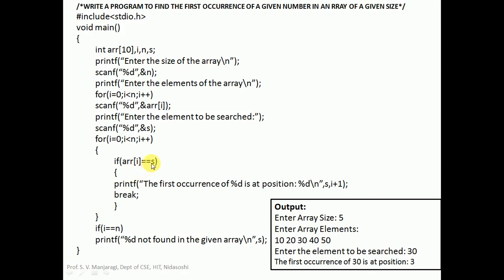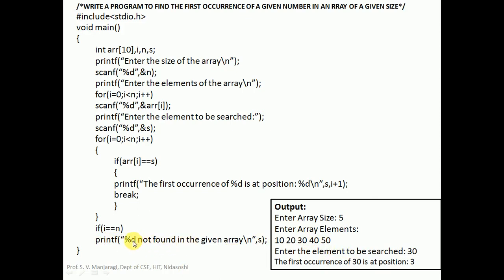And if the element s is not present in the array, then we will print that it is not found. We will scan through all the elements, and this condition will always be false because s is not present here. Finally, whenever i reaches n, which is 5 in this case, that is, i is equal to n, we say that the element s is not found. In this case, it is going to print that the element is not found in the array.